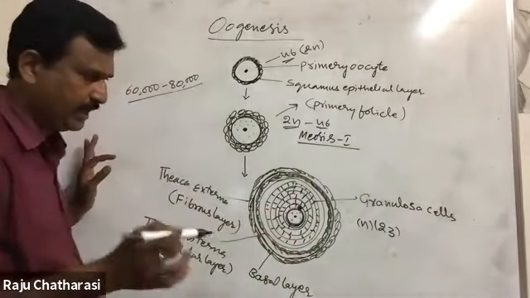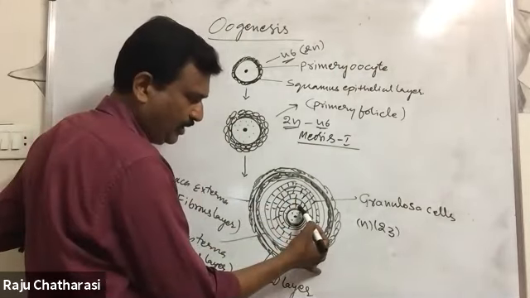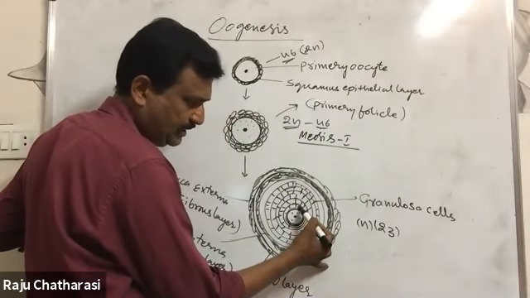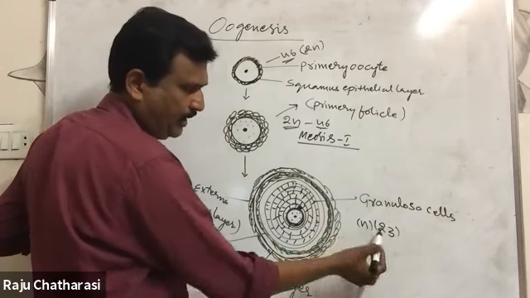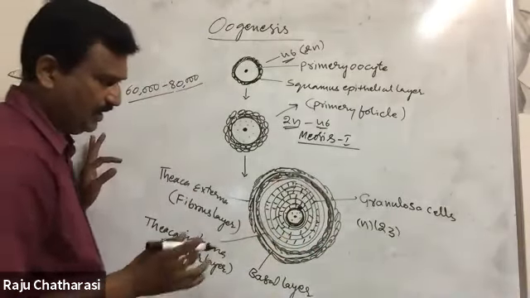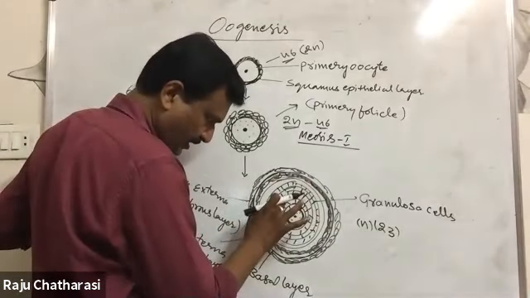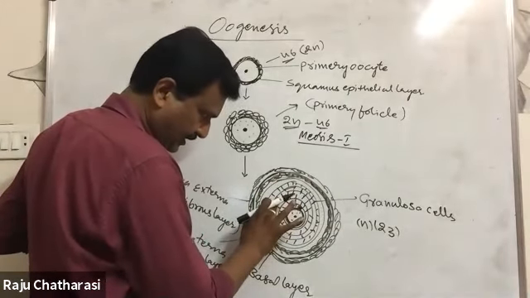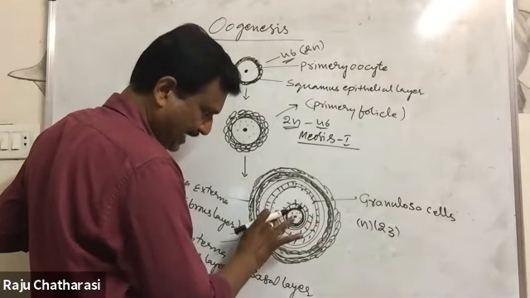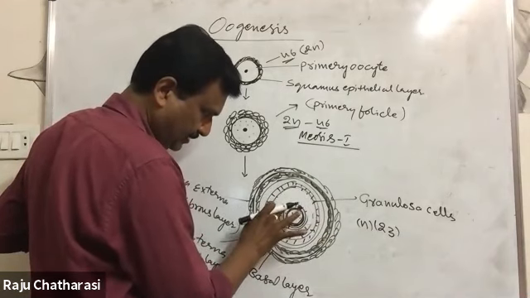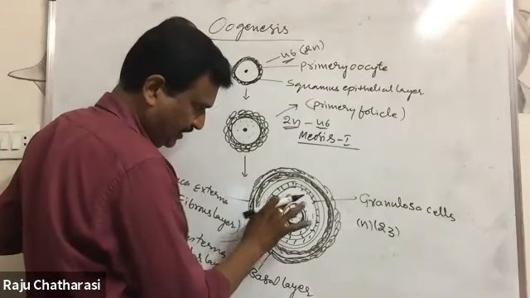I will show you another diagram. This is first polar body. When this first polar body is separated from this ovum, it becomes haploid in chromosomal condition. Next, in this ovum, a cavity appears.